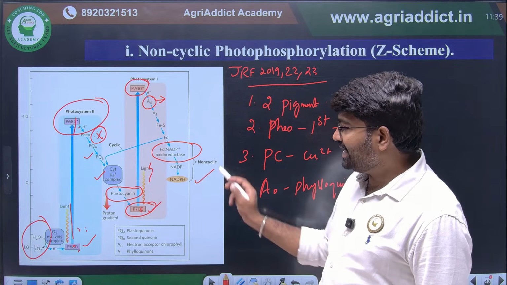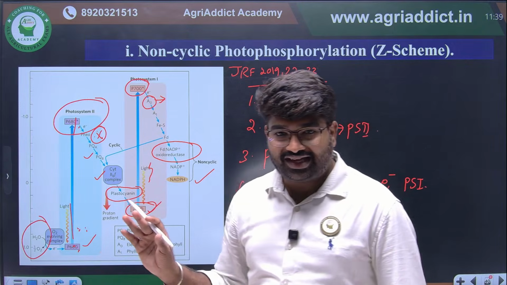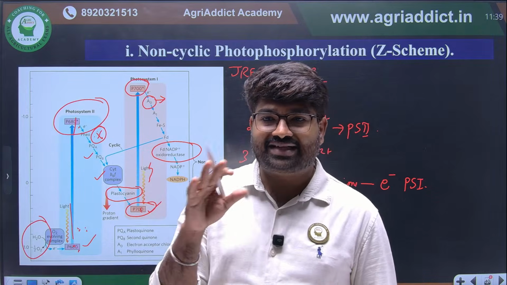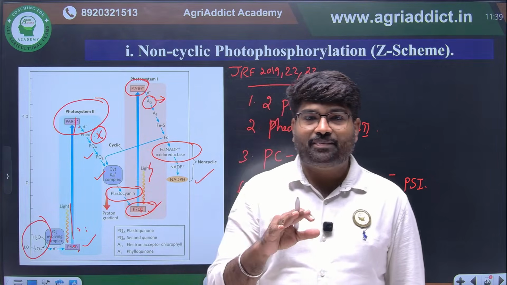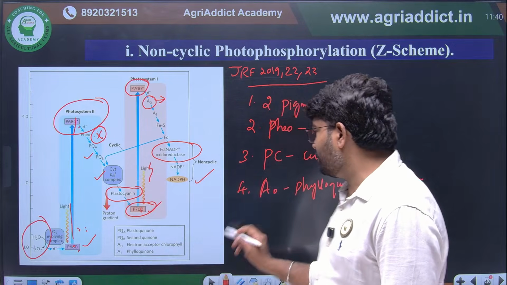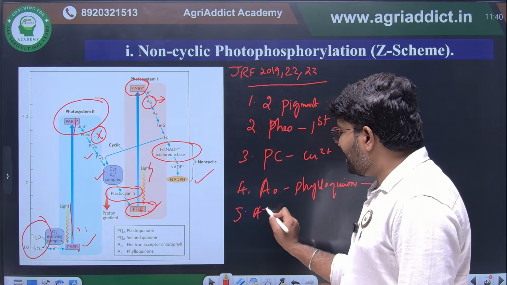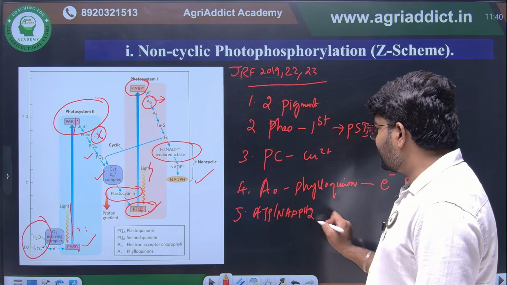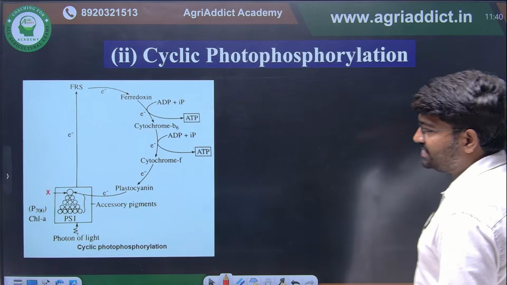Because of this, NADPH will be produced. If you see here, in non-cyclic photophosphorylation, that is also known as the Z scheme, both ATP and NADPH will be produced. This is another important point you have to remember. Both ATP and NADPH2 will be produced in non-cyclic or Z scheme of photophosphorylation.